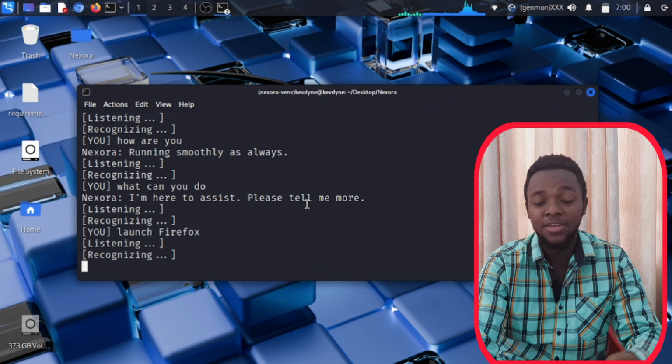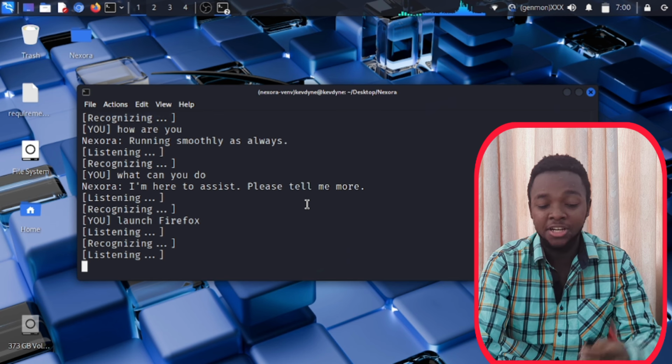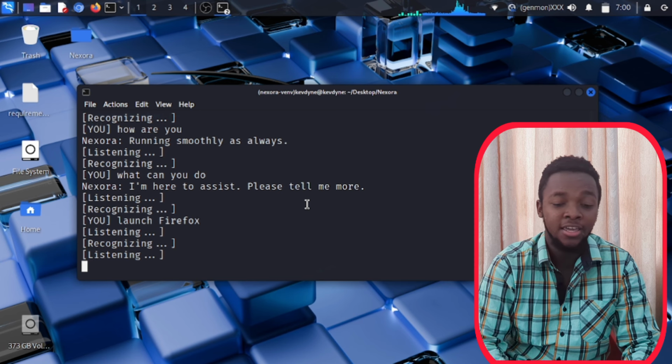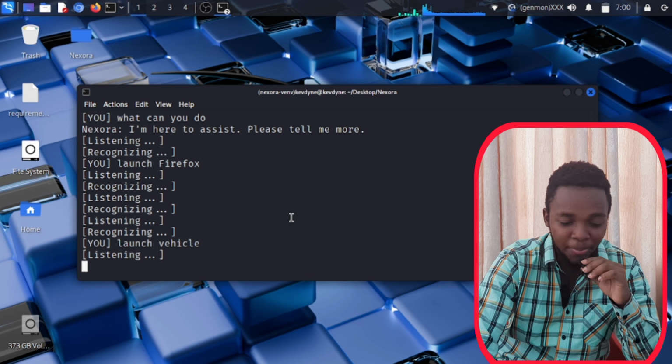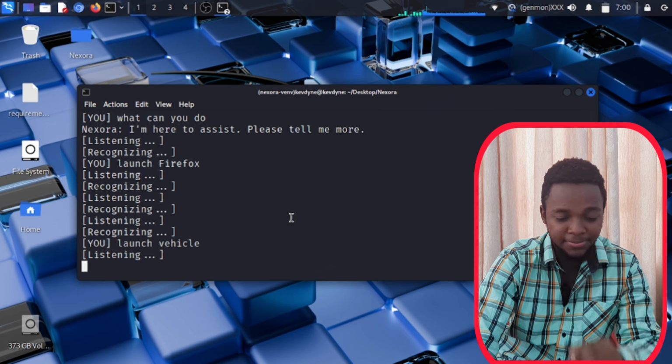It can launch VS Code, all right? It can launch my terminal. It can launch a lot of things. Let us try VS Code. Open VS Code.